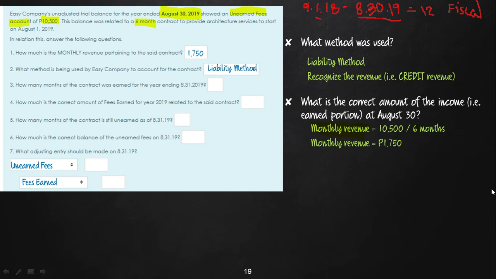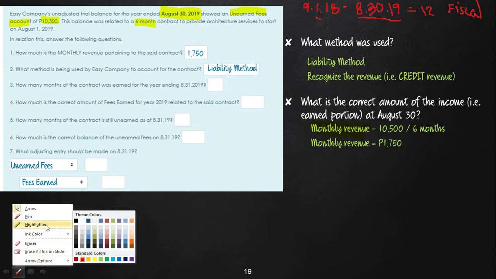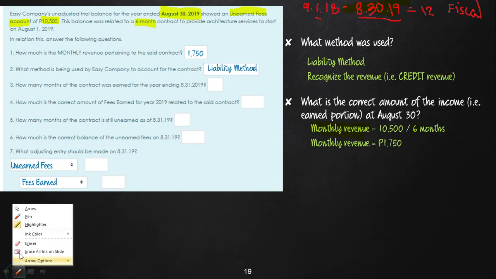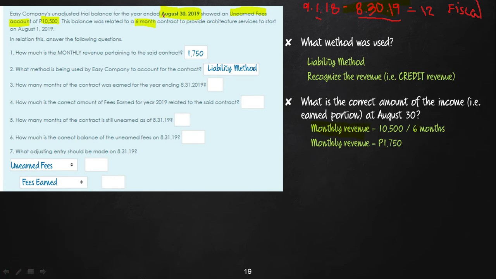And then now we start counting. But this time, class, be careful: when we count, it is not until December. When we count, it is only until August 30. Why August 30? Because August 30 is the year-end, so we count up to the year-end. And we start counting from August 1, because the contract to provide architecture services starts on August 1. And then the year-end is August 30.